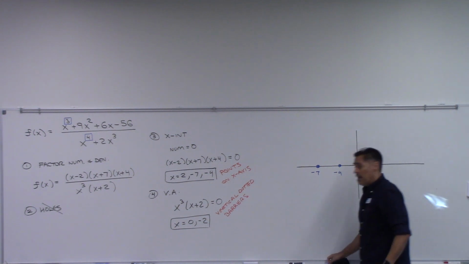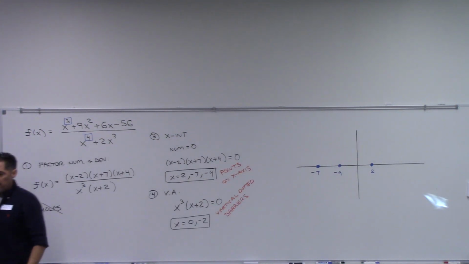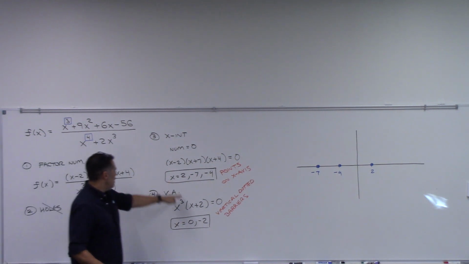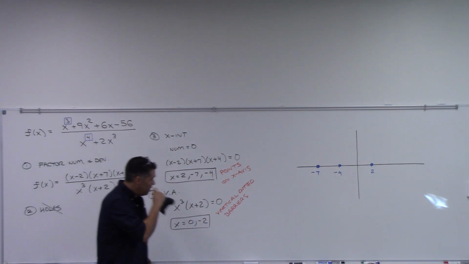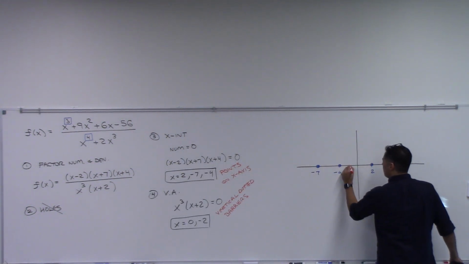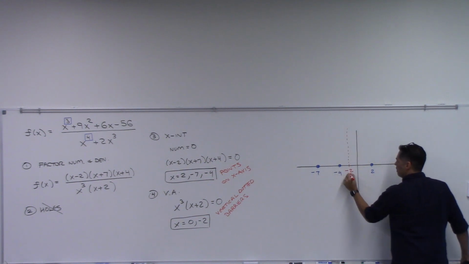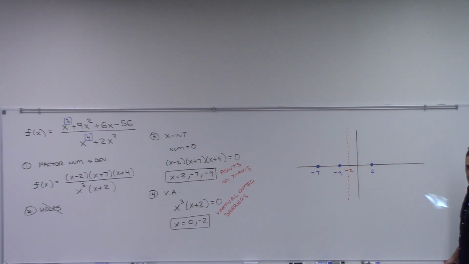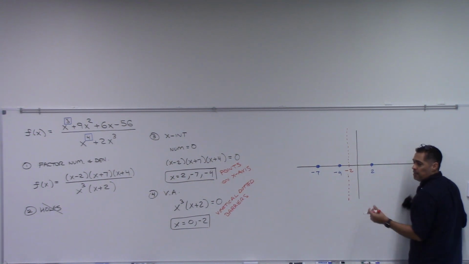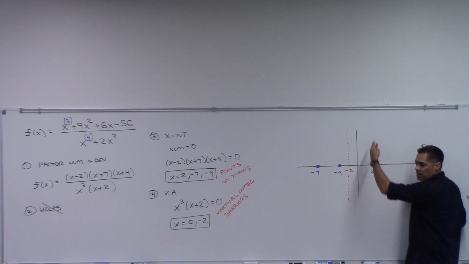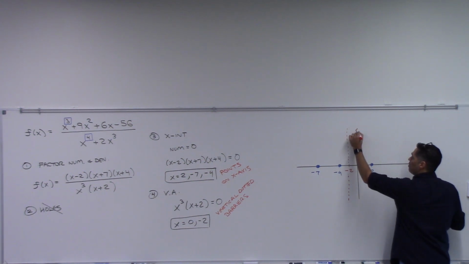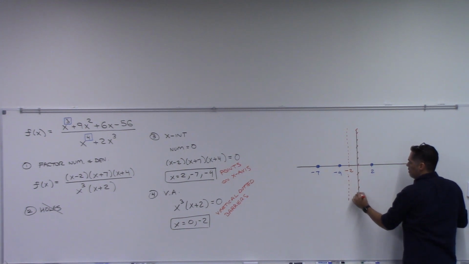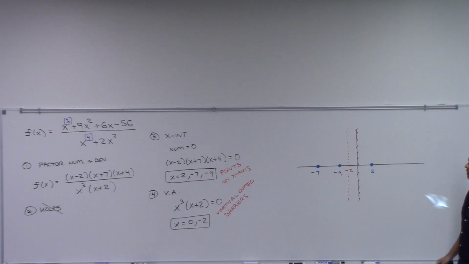Now, my vertical dotted lines, I'm going to put in red because they're actually not part of my graph. My vertical dotted lines are at 0 and -2. Okay, -2's right here, and I need a dotted line here. In hindsight, I wish I would have made this a little wider, but I could always draw it over. I have another one at 0. This is a little tricky, especially if you don't have colors. It's tricky to draw a dotted line on top of a solid line. So one thing you can do is do your dashes at an angle, and that way you can see it. Just make sure you understand that that's your vertical.